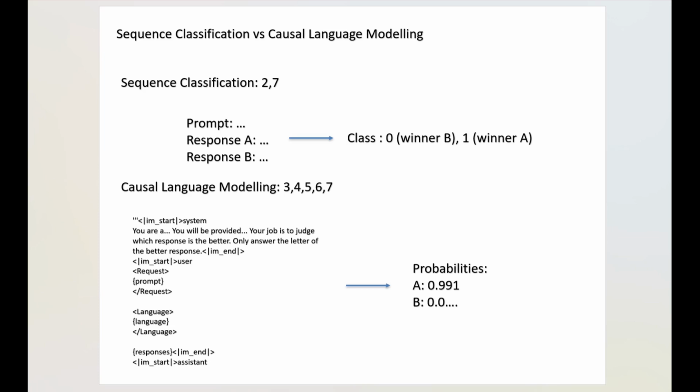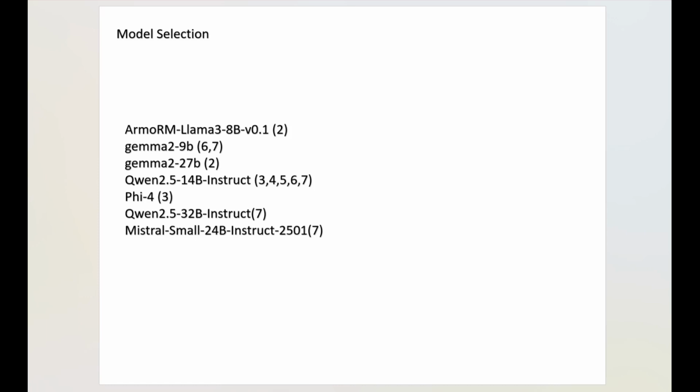Next, let's talk about model selection. Different people use different models, with parameter sizes varying from 8B, 9B to 14B, 24B, 32B. We can see that Qwen 2.5 14B was the most popular choice, indicating its strong performance in multilingual capacities.